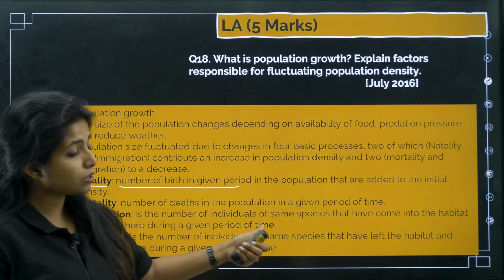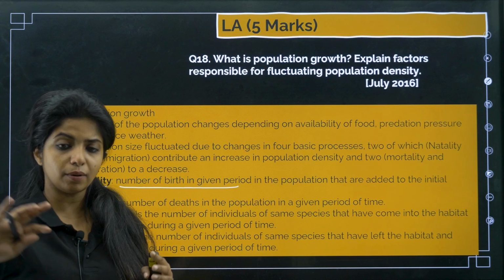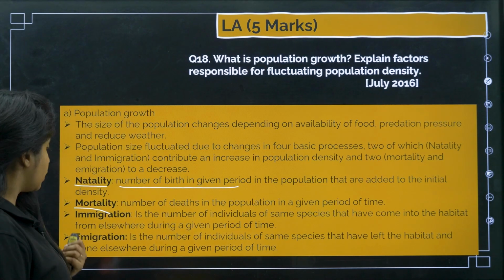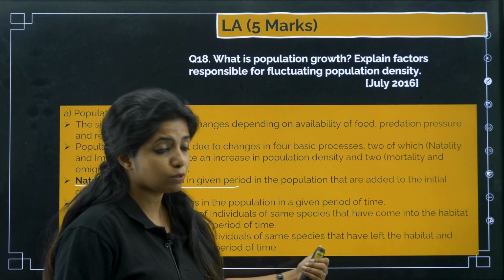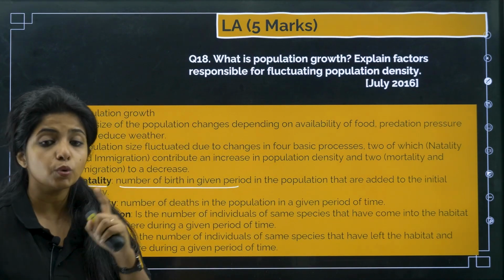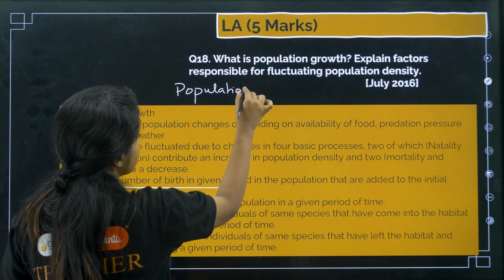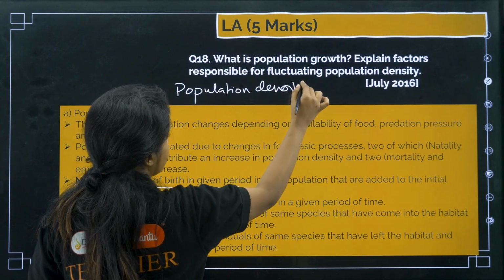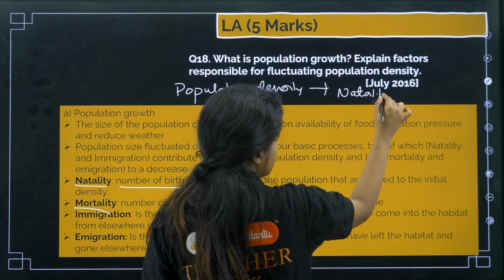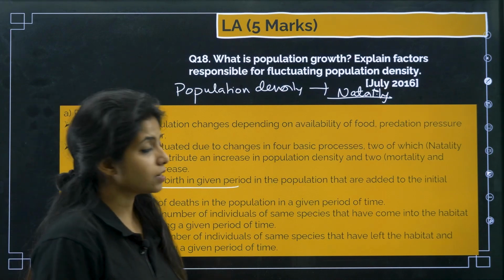Immigration is the number of individuals of the same species that have come into the habitat from elsewhere in a given period of time. Immigration, as in something is getting in. Now emigration is the number of individuals of the same species that have left the habitat and moved out elsewhere. So what is going to increase the population density? What do you think is going to increase the population density, my dear children? Two things: the number of births, that is natality, that is happening in a given population in a given period of time, that is going to increase things.